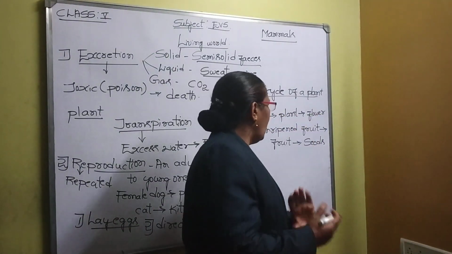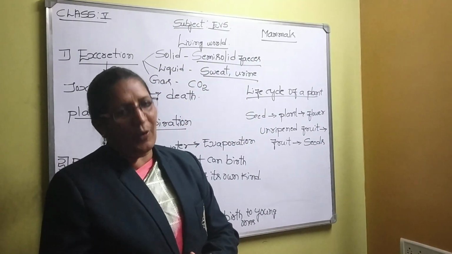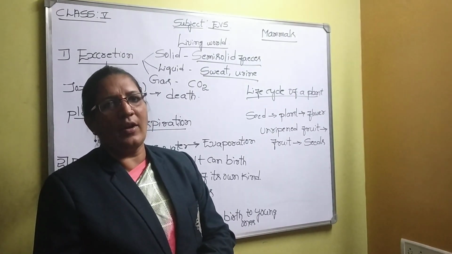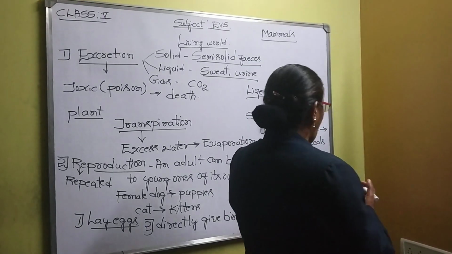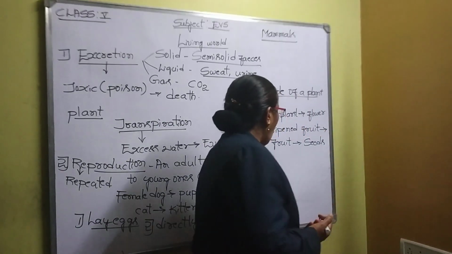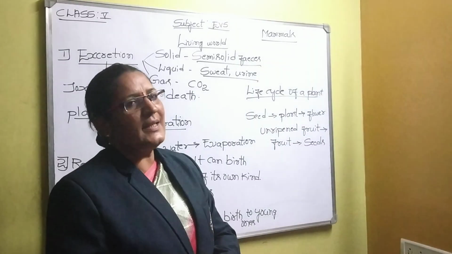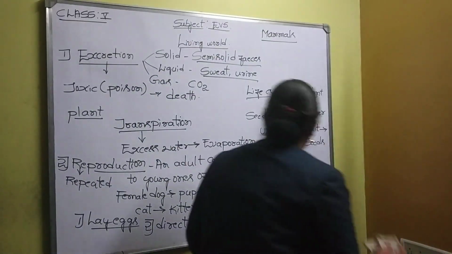From the plant we get a flower. Most plants are flowering plants. The plants which are able to produce flowers are called flowering plants. Then the flower gives rise to unripened fruit, the unripened fruit will become a fruit, and after it becomes a fruit, it will give rise to seeds. This is the information related to the life cycle of a plant.